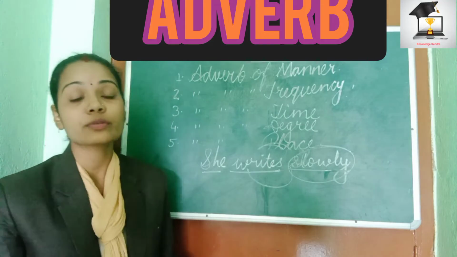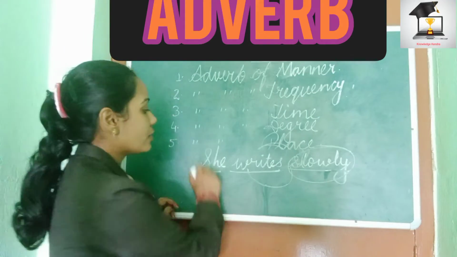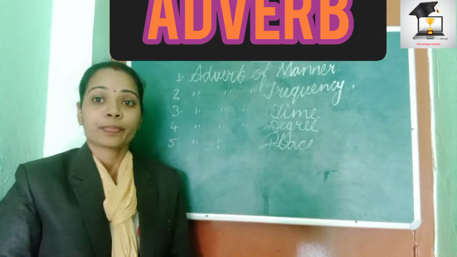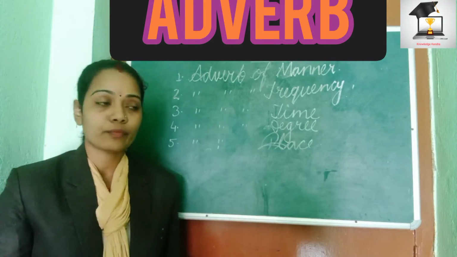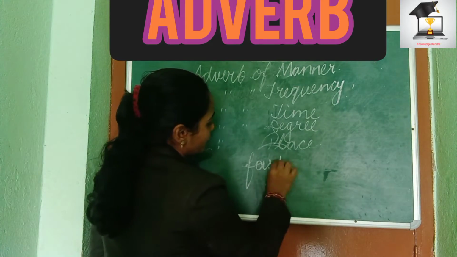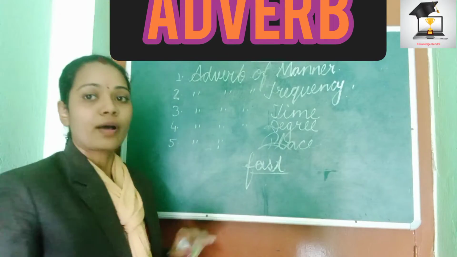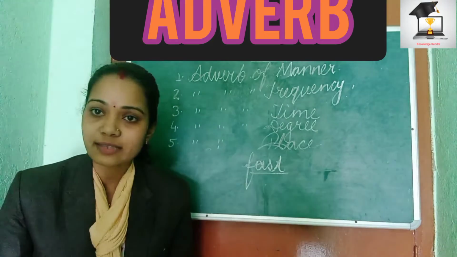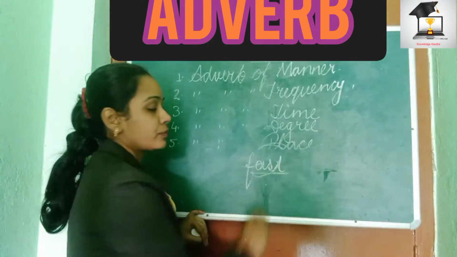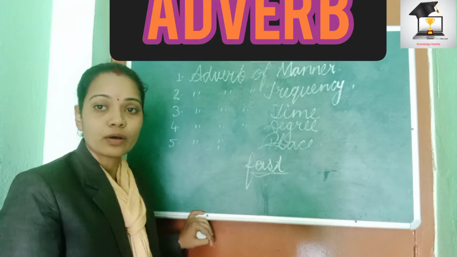Now let us know how an adverb describes another adverb. As I said, it describes a verb. Most people are confused about this word, fast. Fast is used as an adjective also, and an adverb also. When we use it with a noun, it works like an adjective.